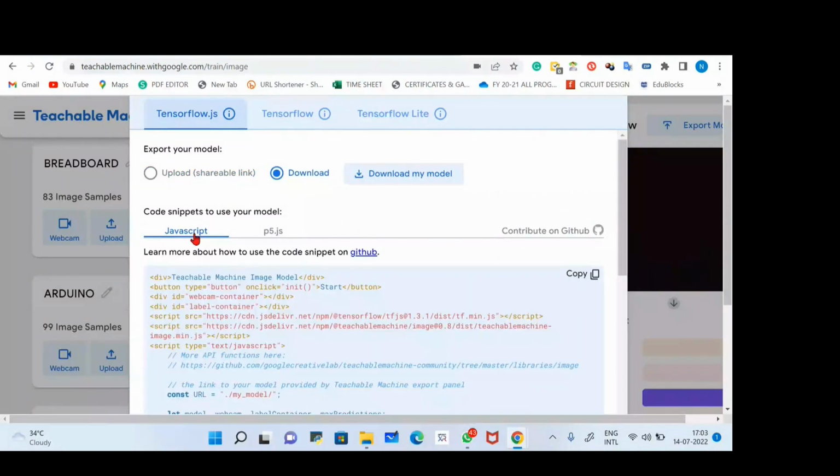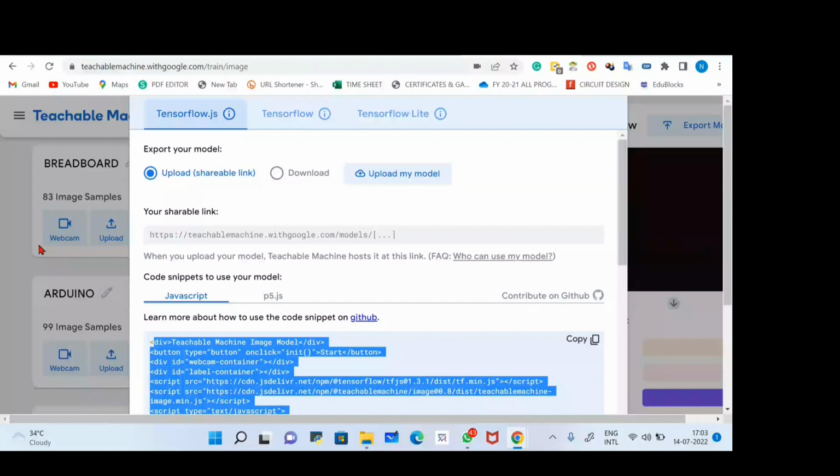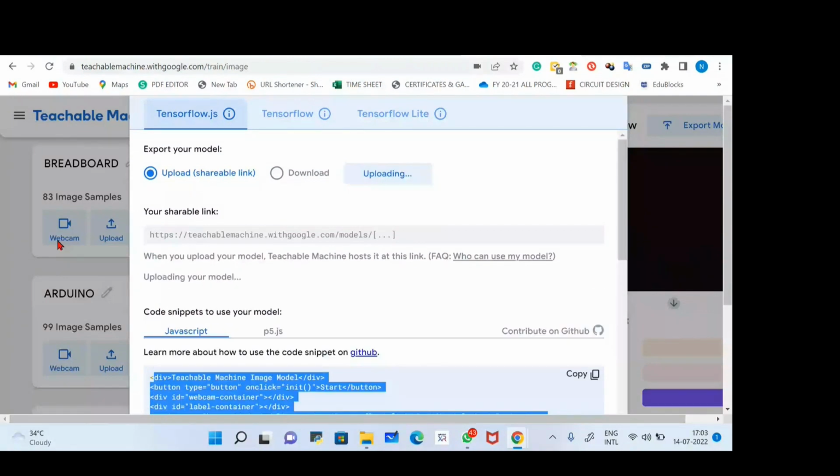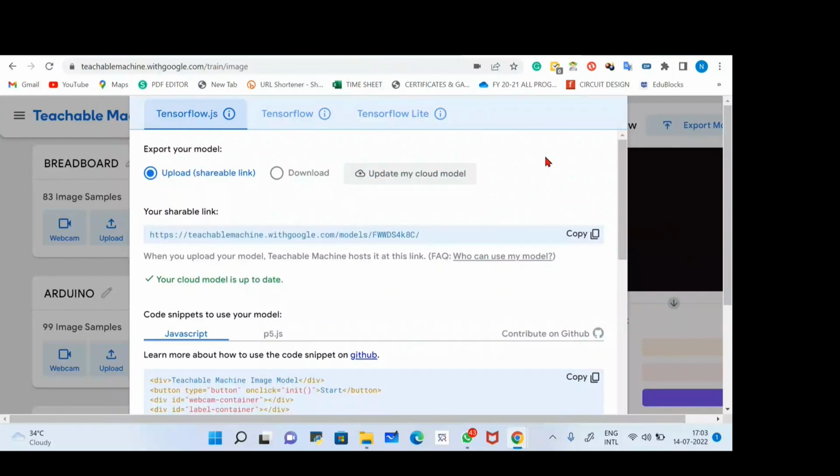But I want to use this project as a shareable link, so I'll click upload shareable link and then upload my model. When I click upload my model, my complete project is uploaded over the cloud, meaning it will be saved on the cloud. Just a second, it will show me my link over here, and I can share this link with my friends so that they can use this project at their home, or on their mobile phone also. Let's wait for a minute. Yeah, here we have the link.